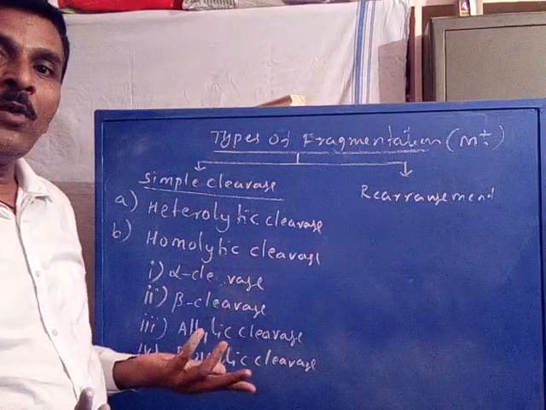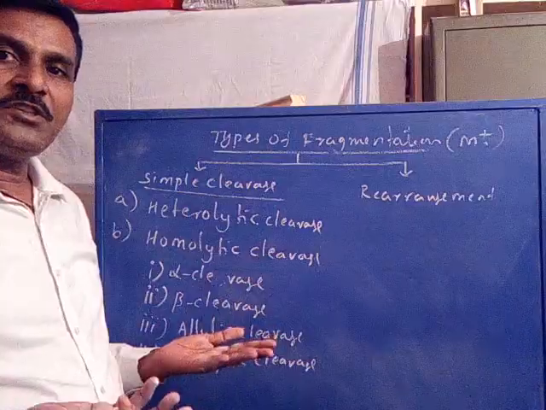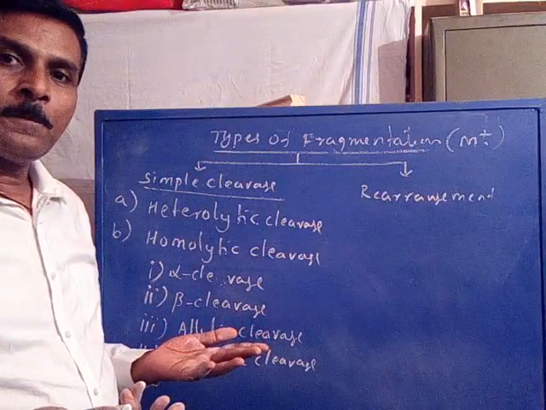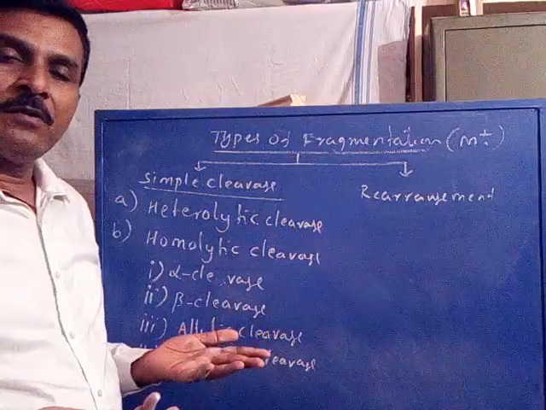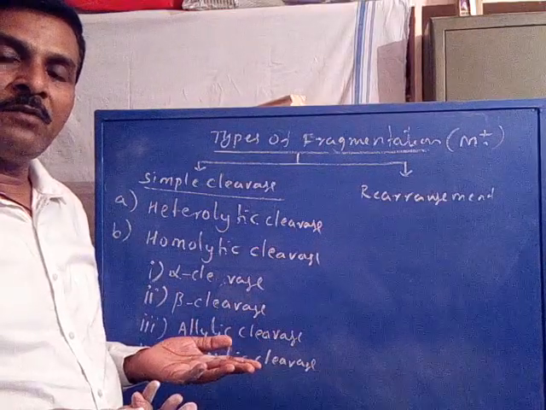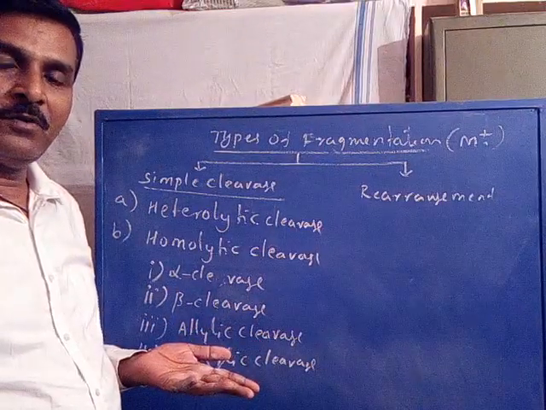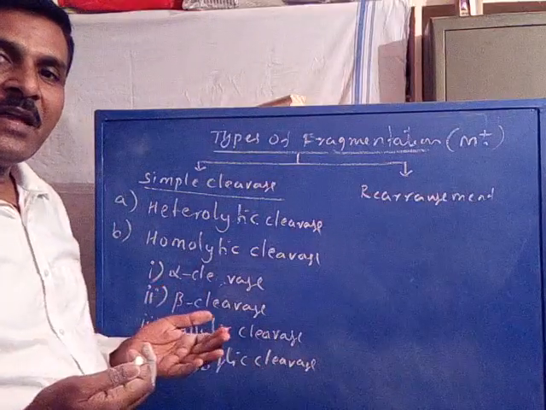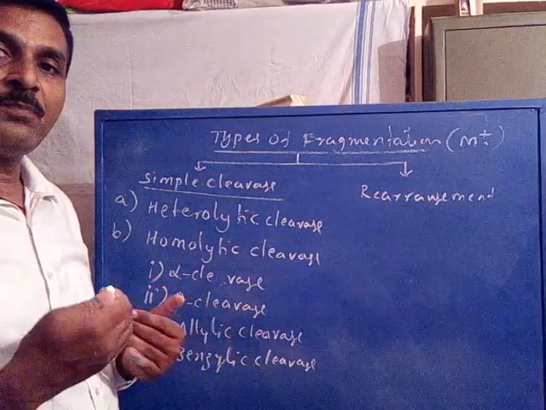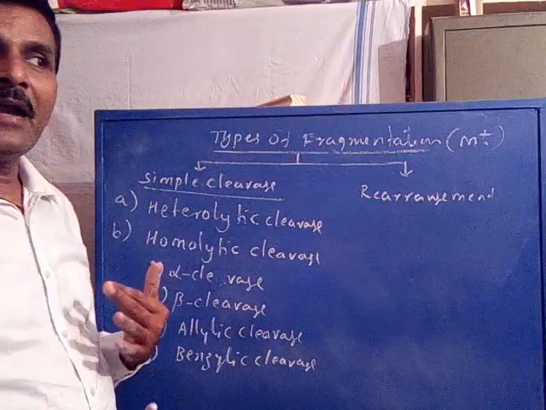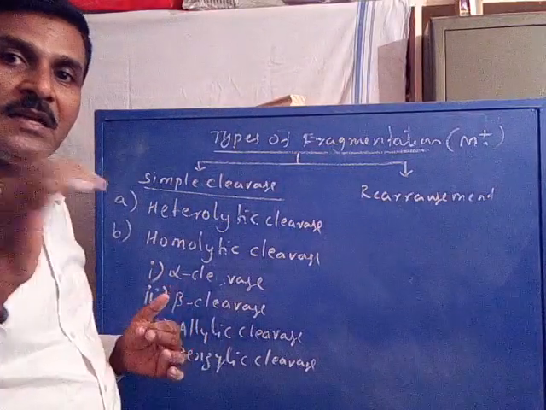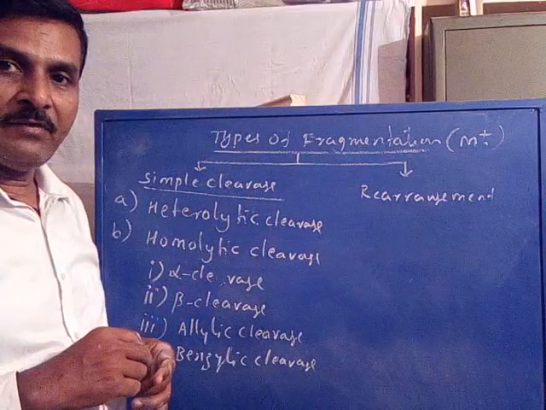Next question: if it undergoes homolytic cleavage, which bond is cleaved, the first bond or the second bond? A cleavage of the first bond with respect to the ion site or radical site is called alpha cleavage. Alpha cleavage is a type of homolytic cleavage.